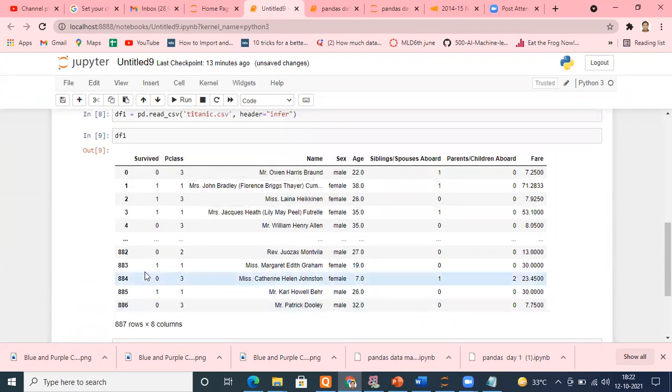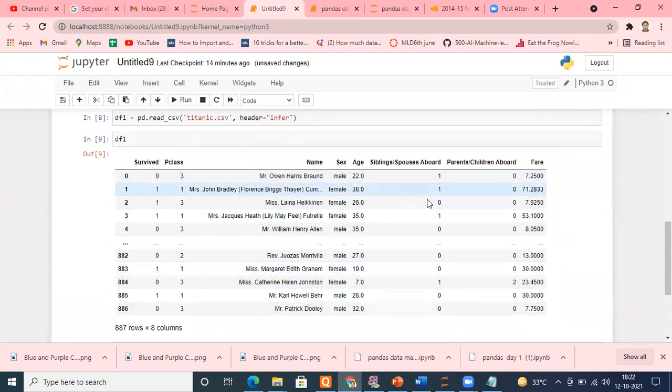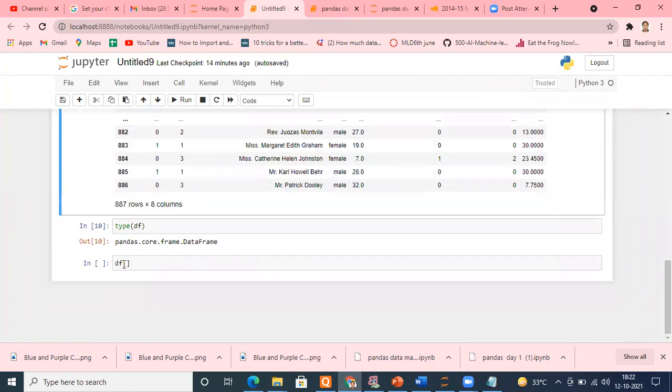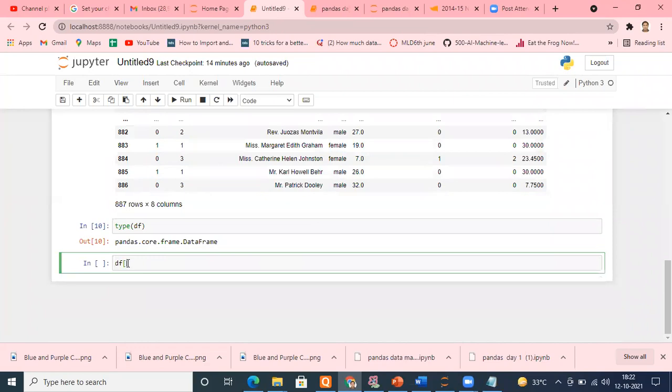Suppose I want to access any particular column of this table, say survived. I copy its name, put quotes, single or double doesn't matter, and within the quotes paste your column name. By this, I will be able to access my individual column.